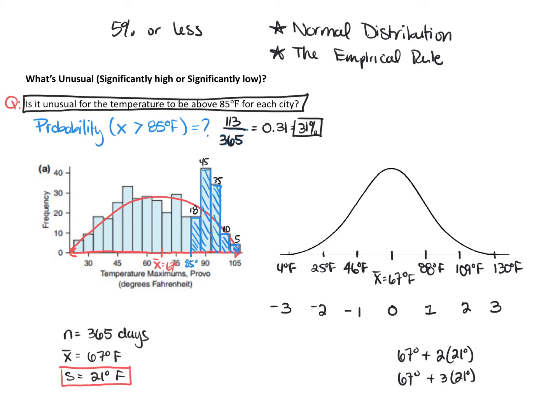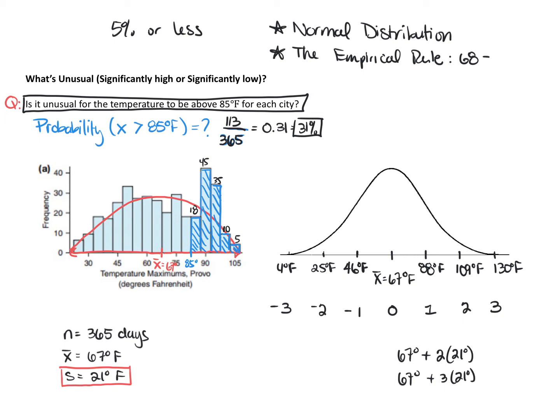And if we take a look at this, the empirical rule tells us this. The empirical rule says if you take your data that's normally distributed and you look at temperatures that are 1, 2, and 3 standard deviations from the mean, you'll see that within 1 standard deviation, you're going to capture about 68% of your data values. Okay, so in this example, that means that out of 365 days, we can expect that for 68% of those days, the temperature is going to be within 1 standard deviation of the mean temperature.